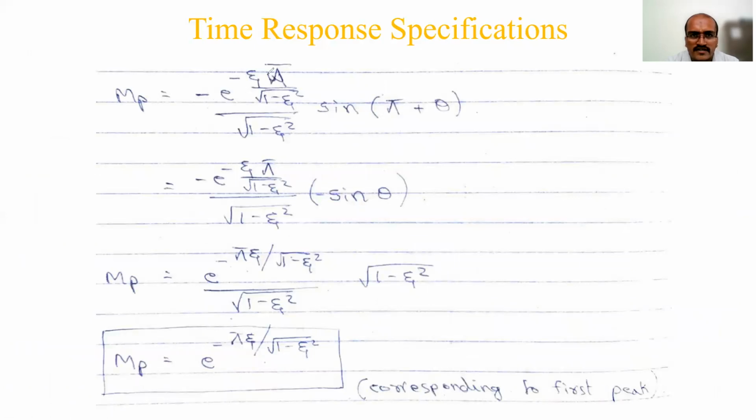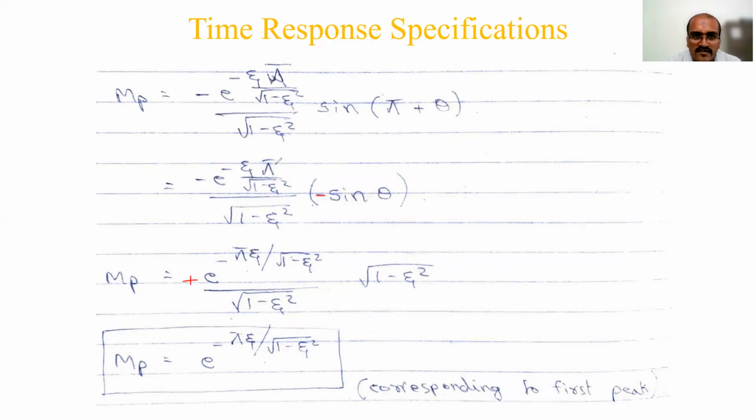Minus e to the power minus zeta pi over square root of 1 minus zeta square, times sine of pi plus theta, which means minus sine theta. Okay, so minus sine theta I have substituted. Next, this minus sign will multiply and it will become plus in the next step. And e to the power minus pi zeta.